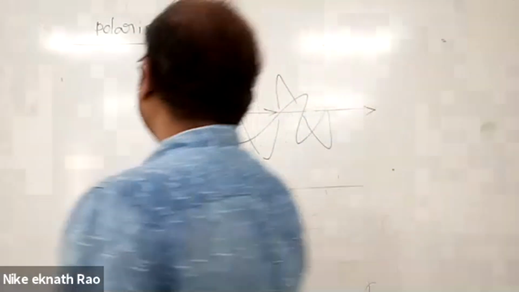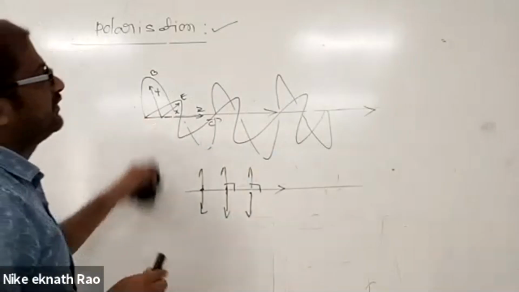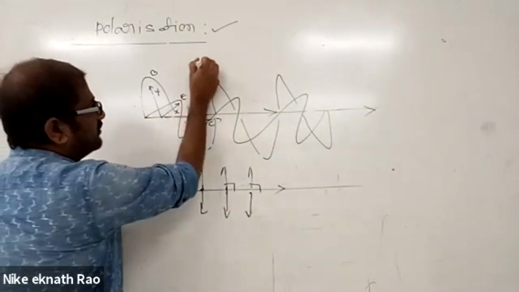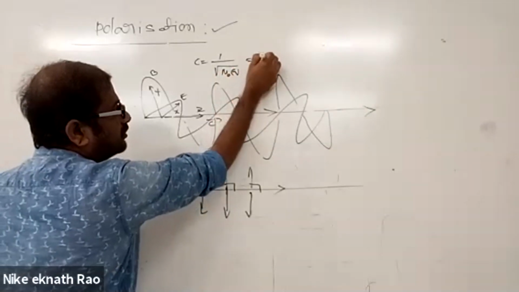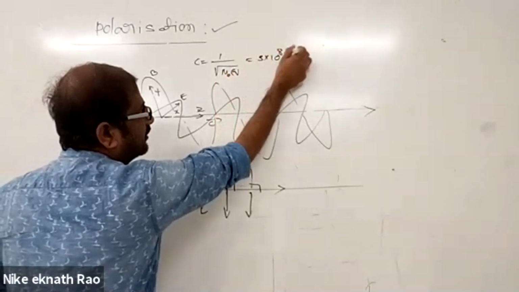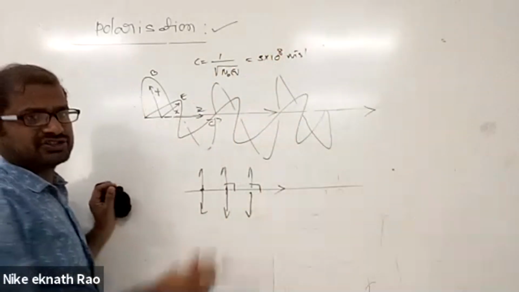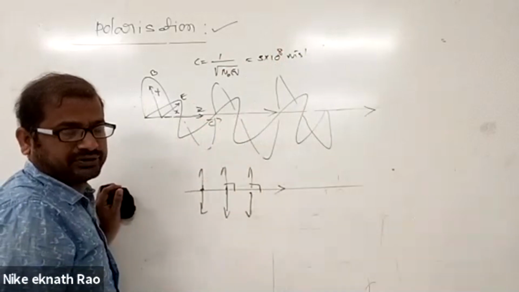From Maxwell's theory, we know that light is an electromagnetic wave traveling with velocity c equal to 1 by root of mu naught epsilon naught, which is equal to 3 into 10 power 8 meters per second. We have also seen that the direction c cap is equal to E cap cross B cap.